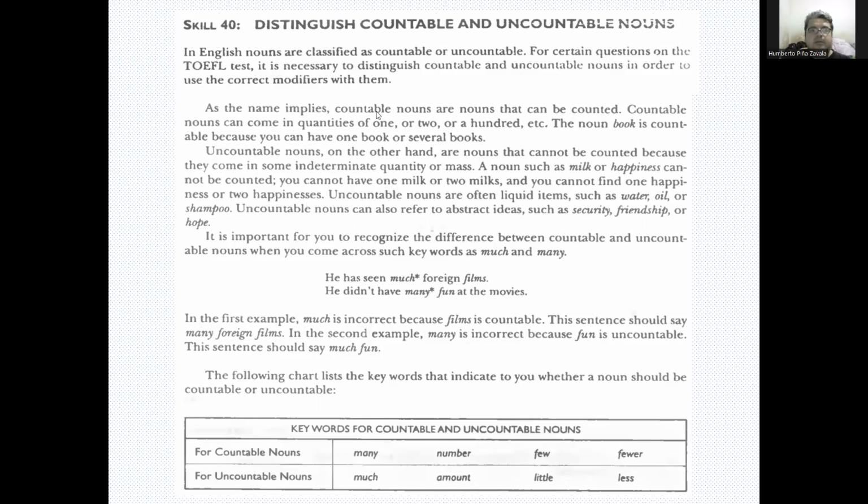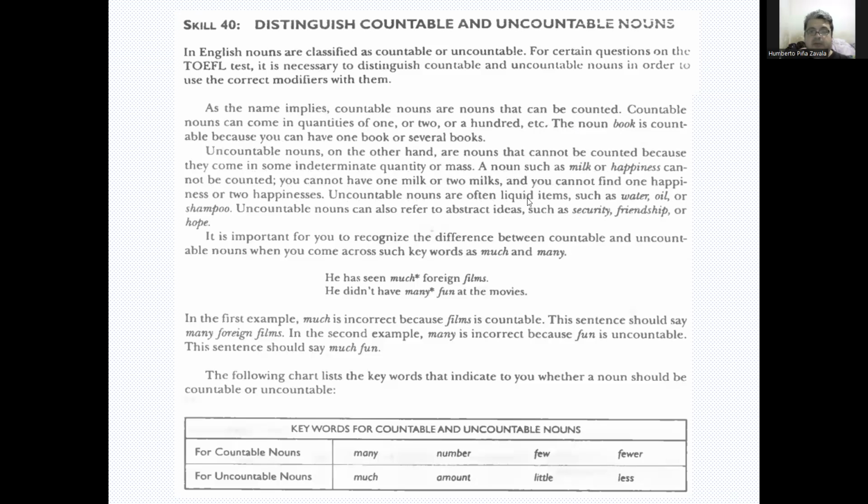As the name implies, countable nouns are nouns that can be counted. Countable nouns can come in quantities of 1 or 2 or 100 and so on. The noun book is countable because you can have one book or several books. Uncountable nouns, on the other hand, are nouns that cannot be counted because they come in some indeterminate quantity or mass. A noun such as milk or happiness cannot be counted. You cannot have one milk or two milks.